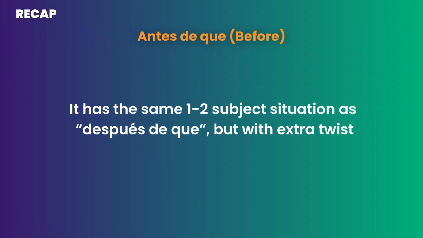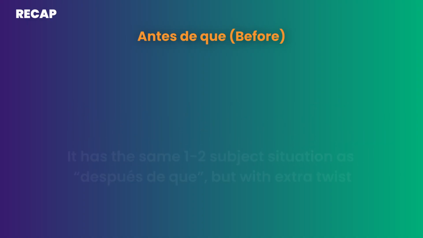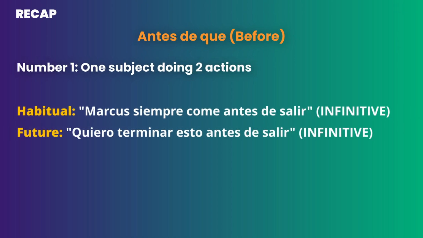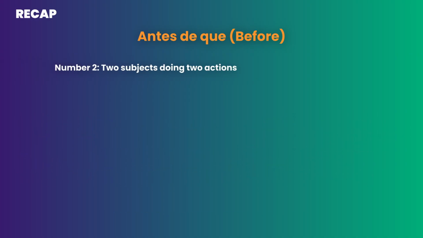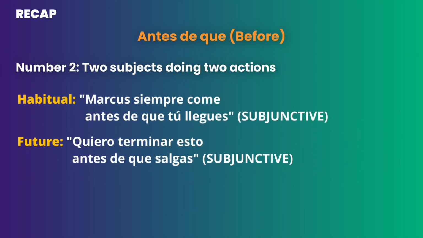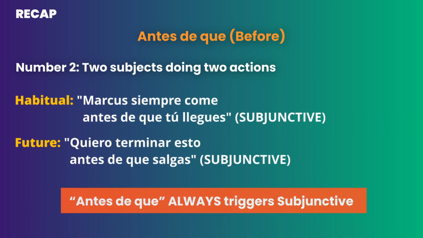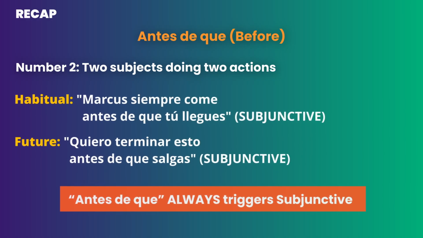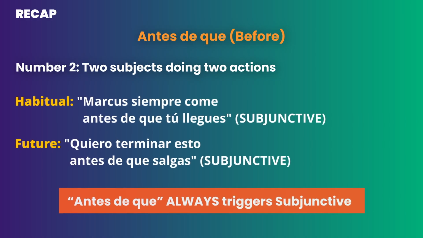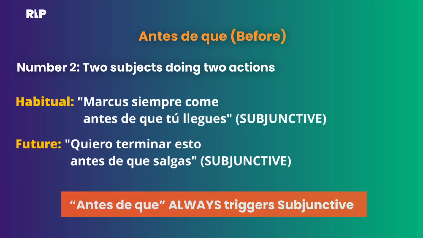Lastly, in chapter 6, we played with antes de que. It has the same one-two subject situation as después de que, but with an extra twist. Number 1, one subject doing two actions. Here we have to use antes de plus infinitive, same as después de. Number 2, two subjects doing two actions. The extra twist here is that antes de que always triggers subjunctive, even for habitual events. That is because, by definition, we're describing something before it happens. There is always uncertainty there. I did not include past event here because it triggers a different type of beast called imperfect subjunctive. That's a story for another day.